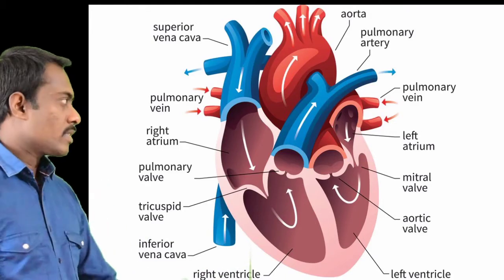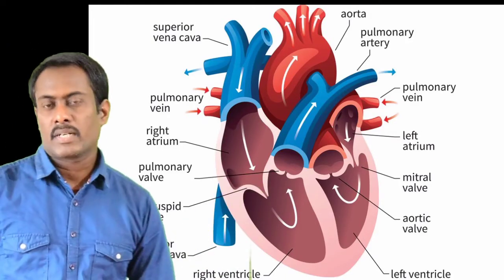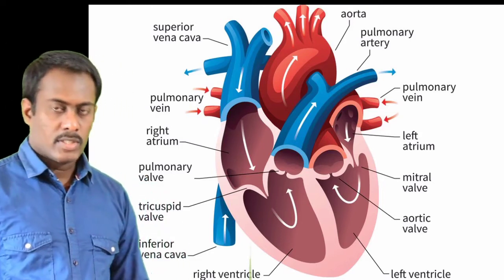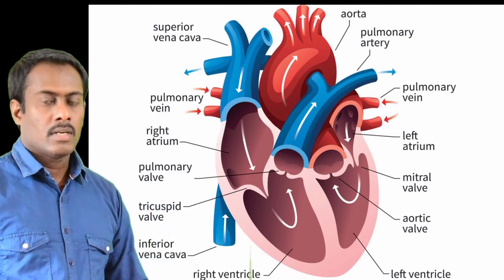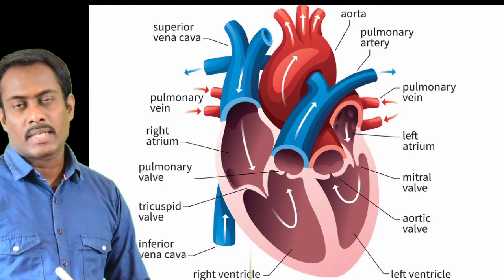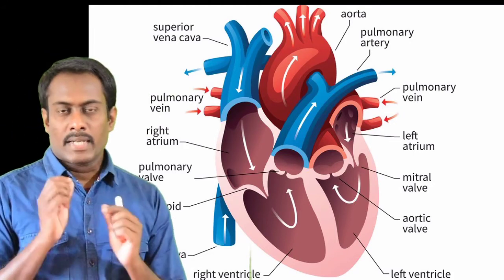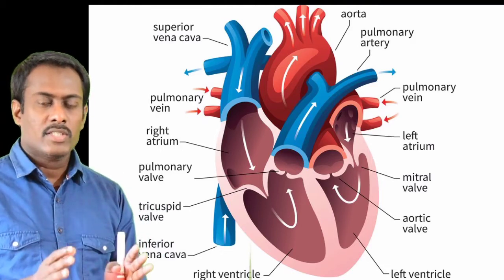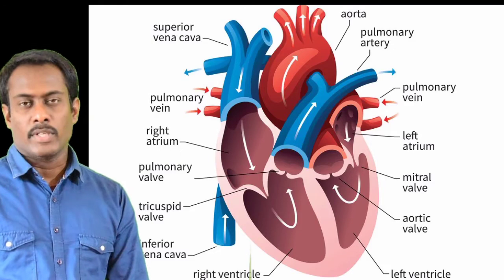Another component of the circulatory system is blood vessels. The blood vessels consist of arteries, aorta, and small blood capillaries. The blood capillaries are very, very small tubes so that they can reach each and every cell of the body.